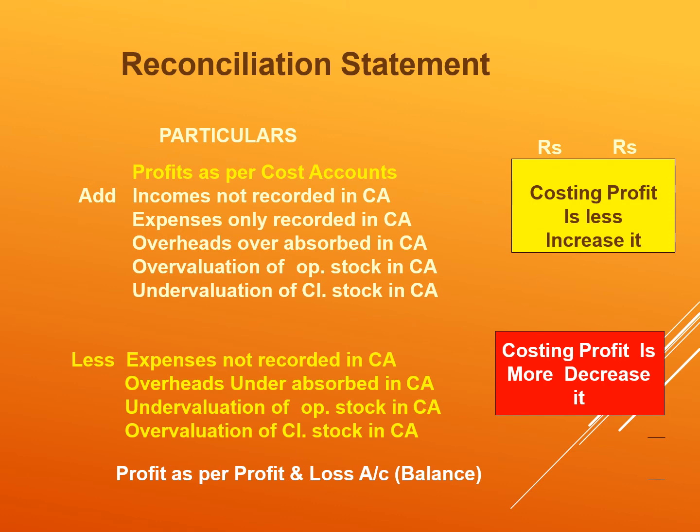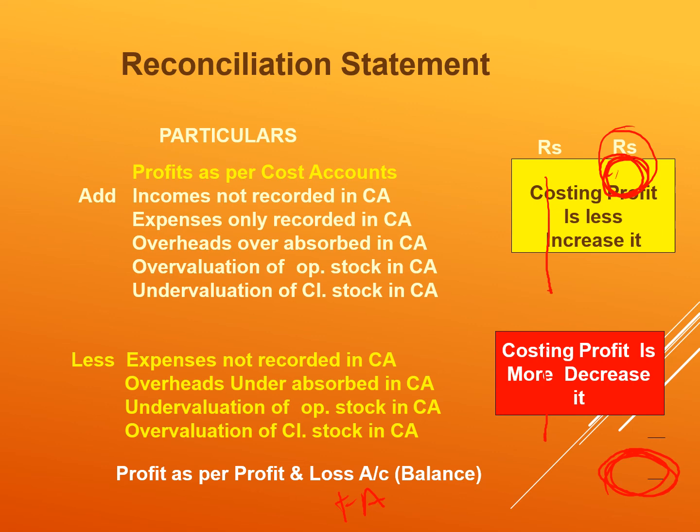So here is the reconciliation statement. First you start with the profit as per the cost account. You should write it here in this column, and then you have to add these figures into this column. Then you have to deduct these figures into this column, and you will get the profit as per the profit and loss account, that means financial account. This is the profit as per financial records. Here it is the profit as per the cost records.